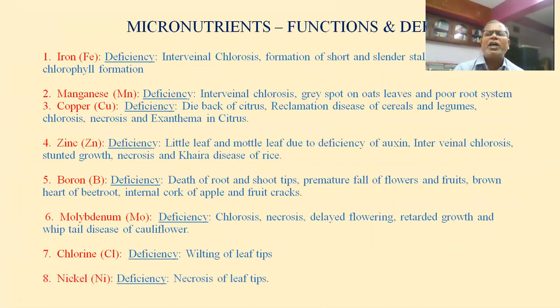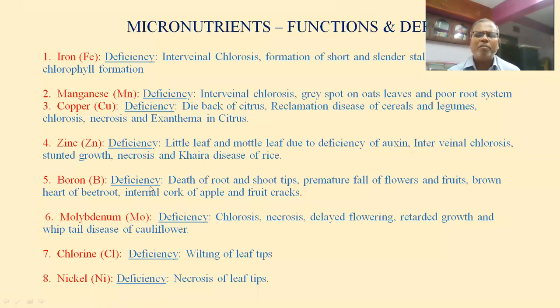Like that, micronutrients, functions and deficiency. Here only the deficiency: iron, manganese, copper, zinc, boron, molybdenum, chlorine, nickel. Deficiency of nickel causes necrosis of leaf tips. Deficiency of chlorine causes wilting of leaf tips. Molybdenum deficiency causes chlorosis, necrosis, delayed flowering, retarded growth, and whiptail disease of cauliflower. This disease is very important.